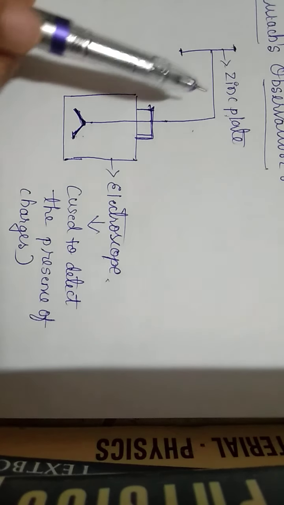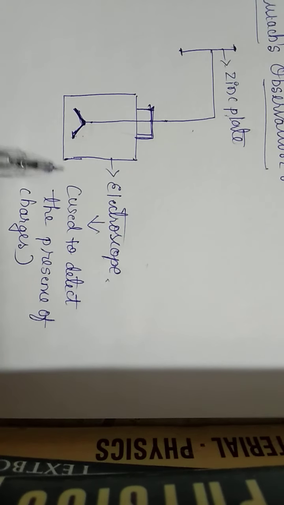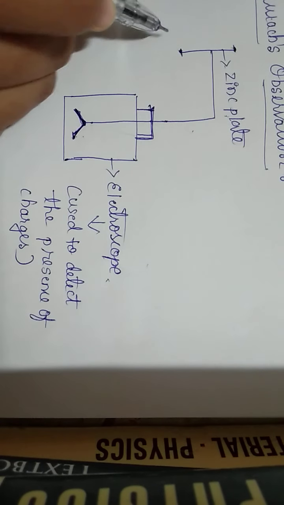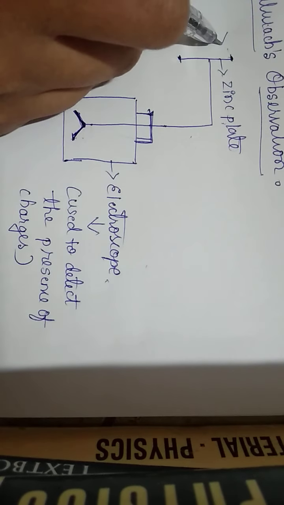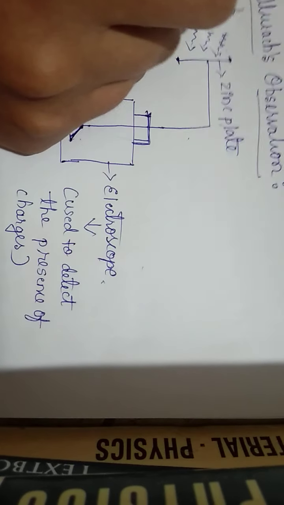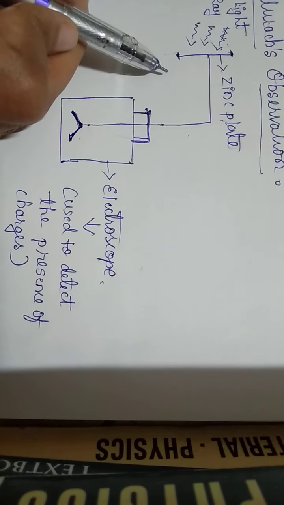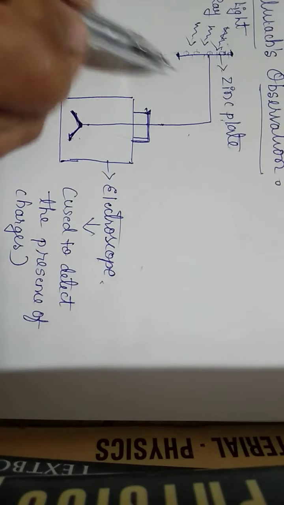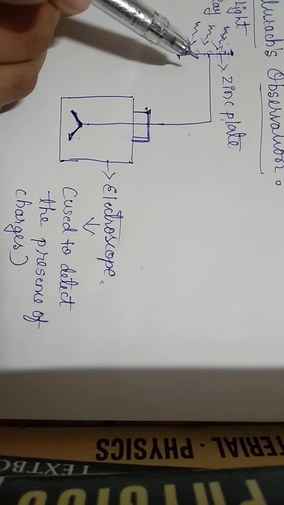So to test that, he connected that zinc plate to the gold leaf electroscope. Initially, this zinc plate is uncharged. And whenever the light ray falls on this zinc plate, all the free electrons which reside on the metallic plate will acquire the energy, and they will eject.